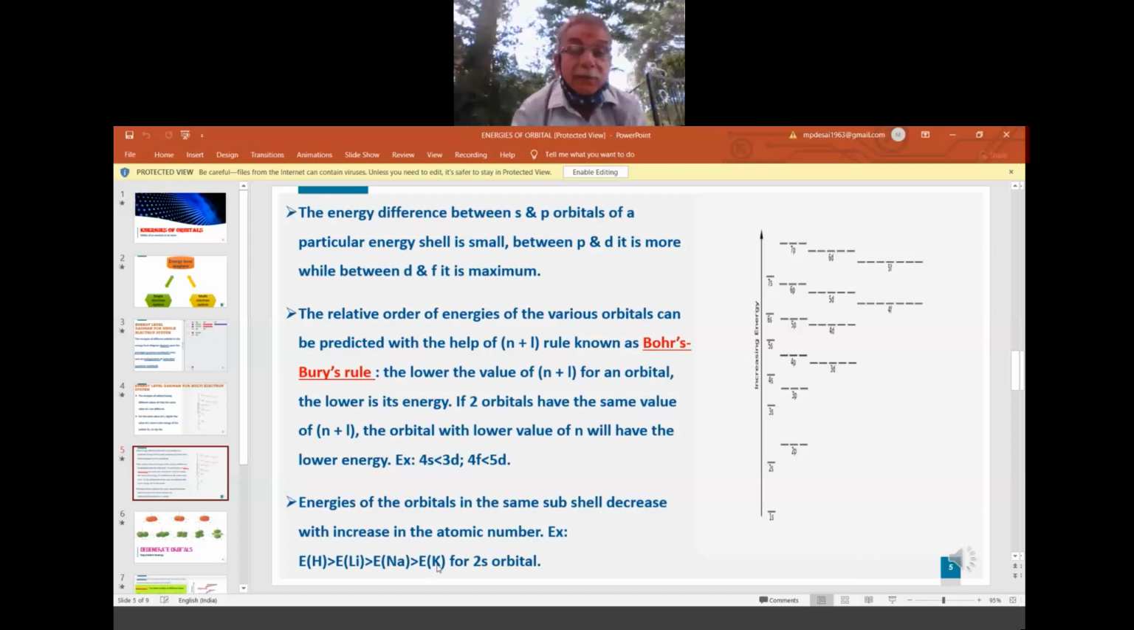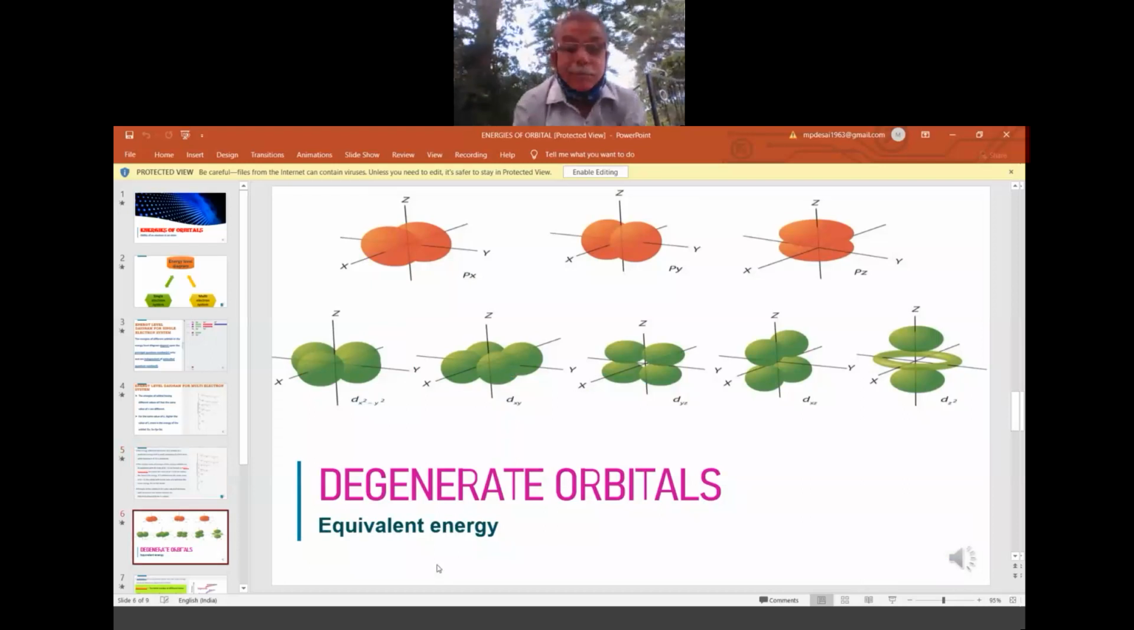Please see. Degenerate orbitals. What do you mean by degenerate orbitals? Orbitals having the same energy, equivalent energy, similar energy. They are called degenerate orbitals. Where do we find such a case? We find such a case in the suborbitals. For example, in the s orbital, do we have suborbitals?